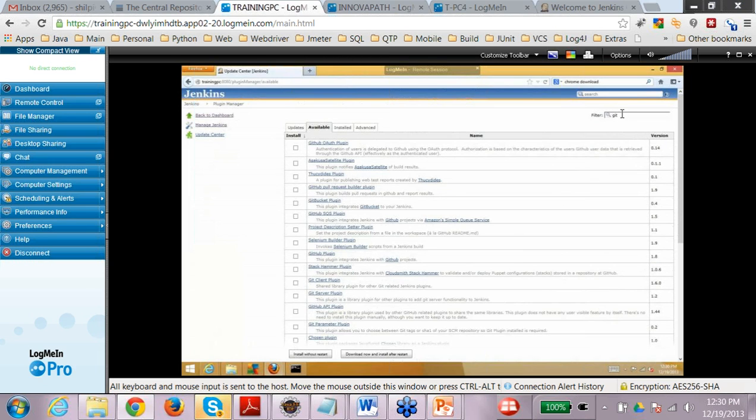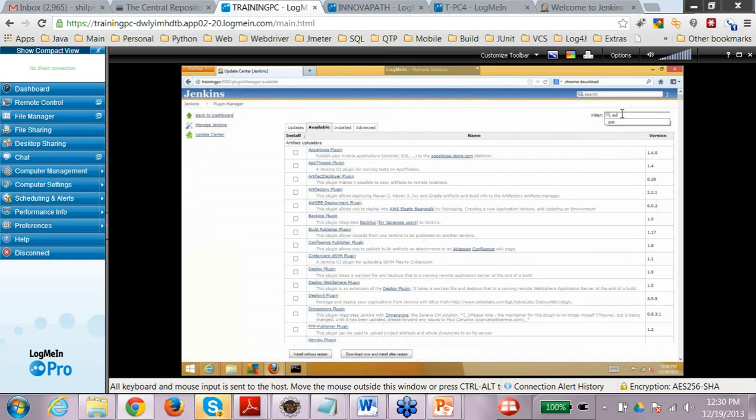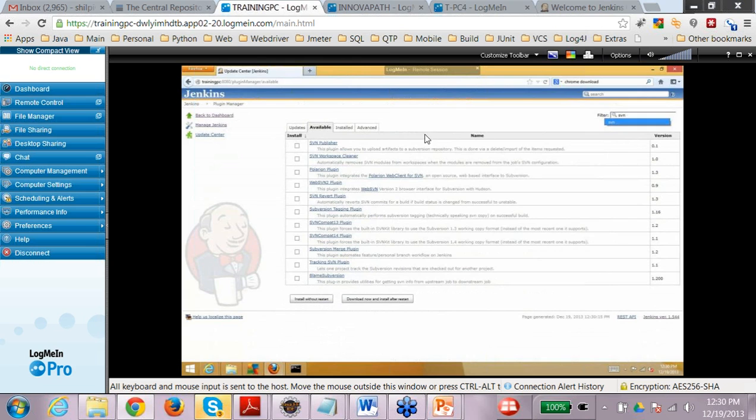For SVN, I have used the SVN plugin. There was another plugin, Subversion plugin, which I have used. So you can use that one.